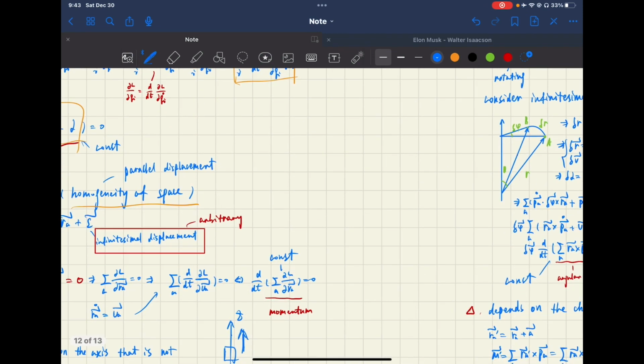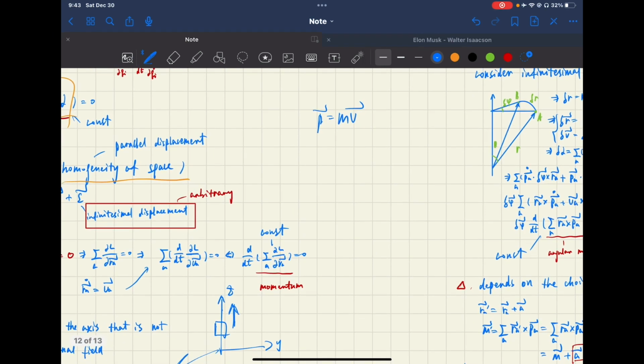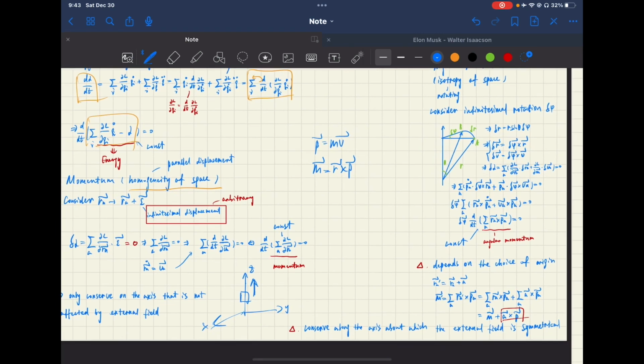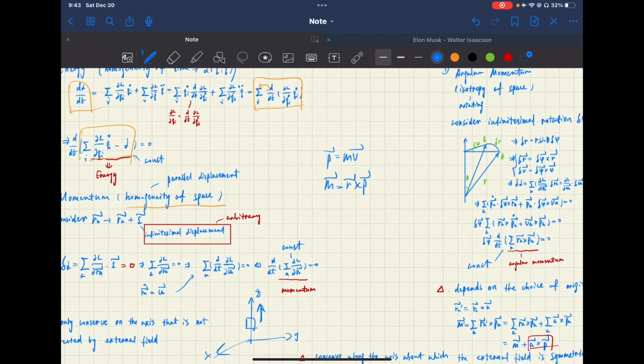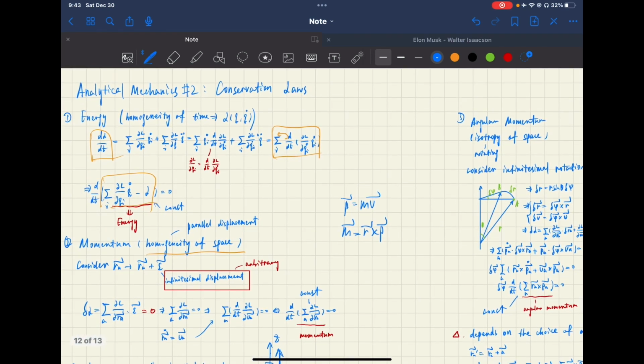If you have learned about Newtonian mechanics, maybe you will know that in Newtonian mechanics, momentum is written like this: the product of mass and velocity, in vector form, of course. And also, angular momentum is written like this. So maybe you will be wondering if the momentum in these two different mechanics will be the same. Well, actually, I'm going to prove that it's the same for both mechanics. However, I think the form in analytical mechanics is more of a generalized form. Okay, I'm going to prove it here.